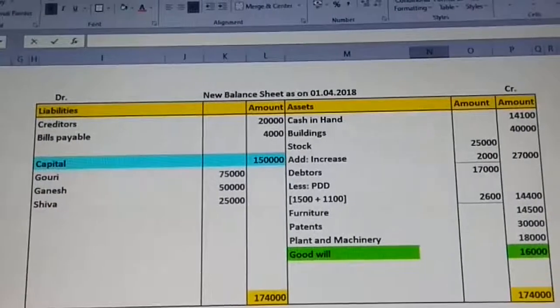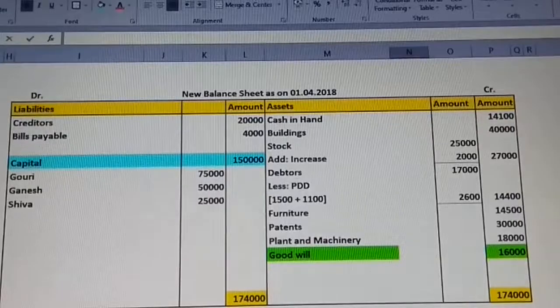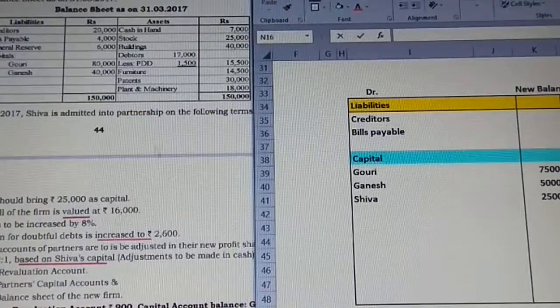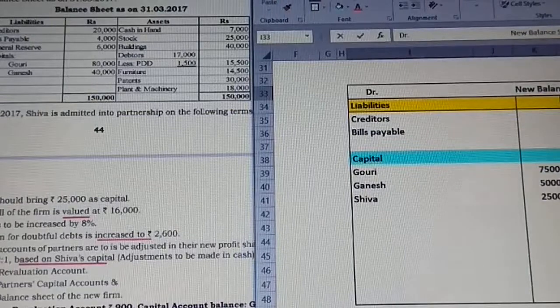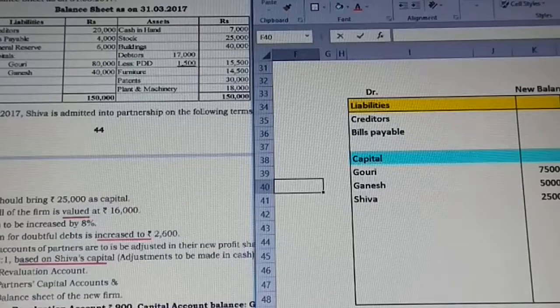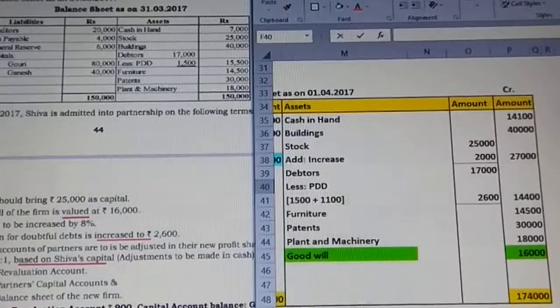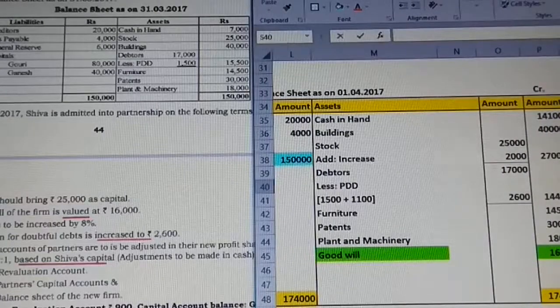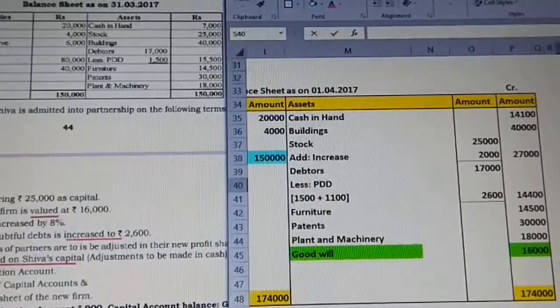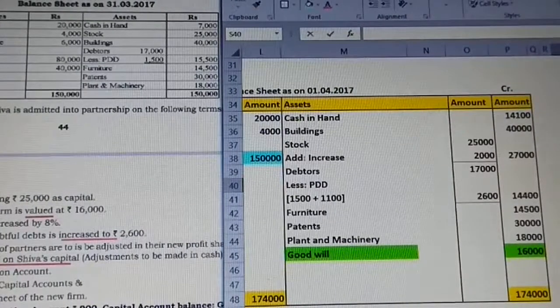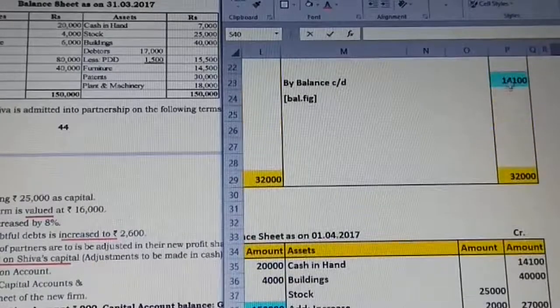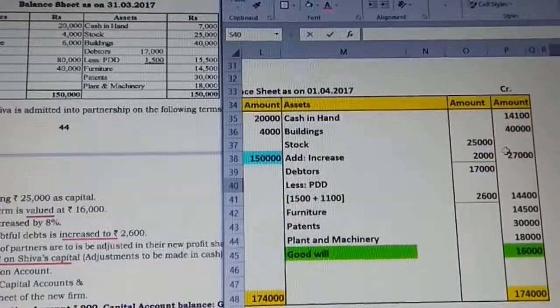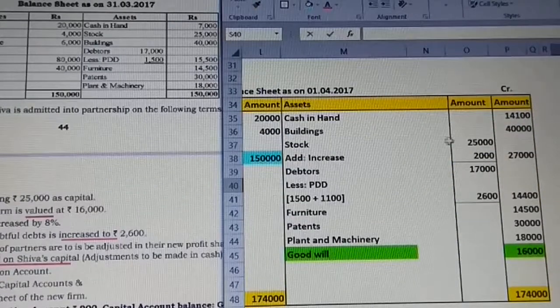Now coming to the balance sheet. They have given in the question, just observe, on 1st April 2017. I've just done it. So let us observe how we are going to take the asset side first. On the asset side, we are going to take up all the assets postings. Cash in hand, based on the calculation which we found, 14,100. Then buildings, no adjustment, I have taken it.